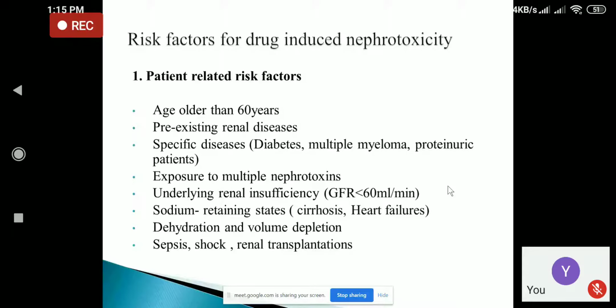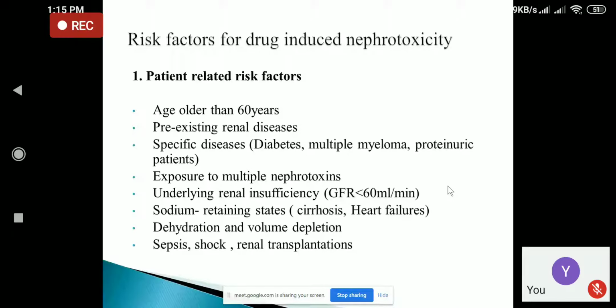So those patients are more prone to develop nephrotoxicity. Another is pre-existing renal disease. Those patients who already have renal disease in the past are more prone to develop nephrotoxicity in the future.